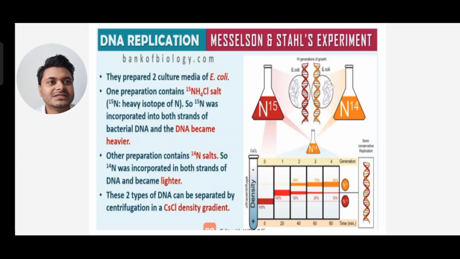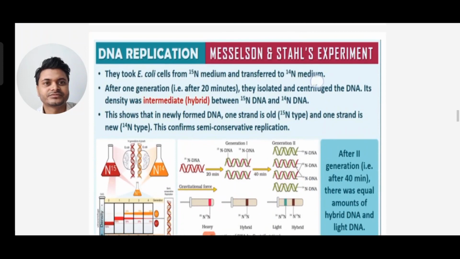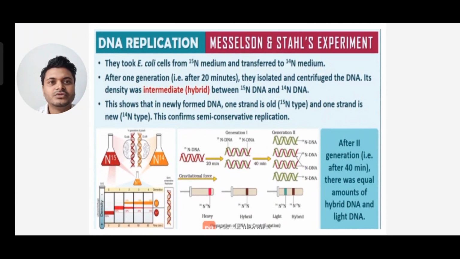So you can see the densities. One is 15N, another is 14N. 15N is heavier and 14N is lighter. They took E. coli, a bacteria, that is a prokaryote, Escherichia coli. They took E. coli cells from the 15N medium and transferred them to the 14N medium.